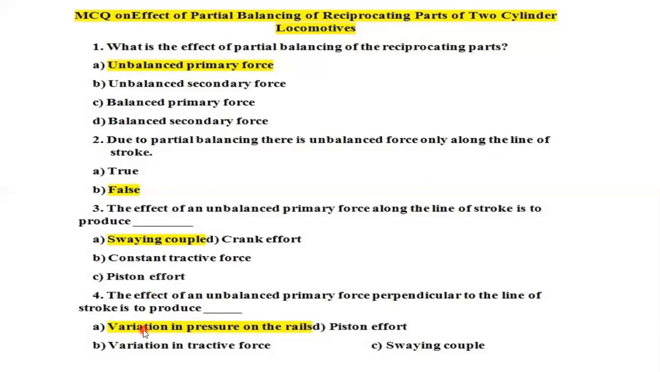So next one: the effect of an unbalanced primary force along the line of stroke is to produce only swaying couple and variation in tractive force along the line of stroke. The effect of an unbalanced primary force perpendicular to the line of stroke is to produce variation in pressure on the rails.